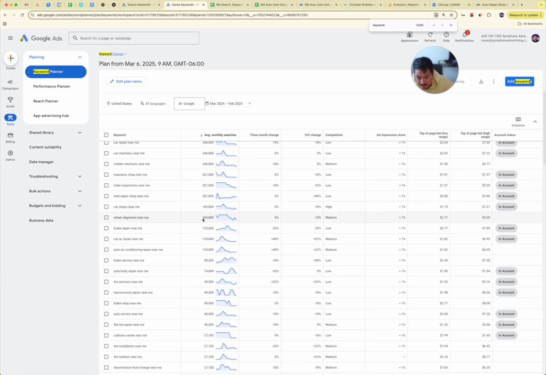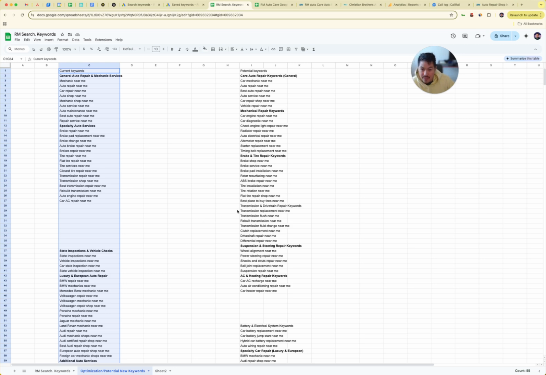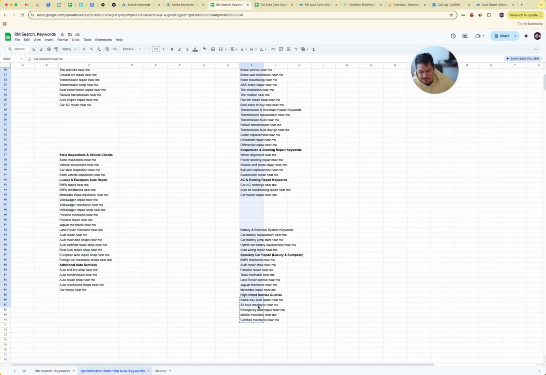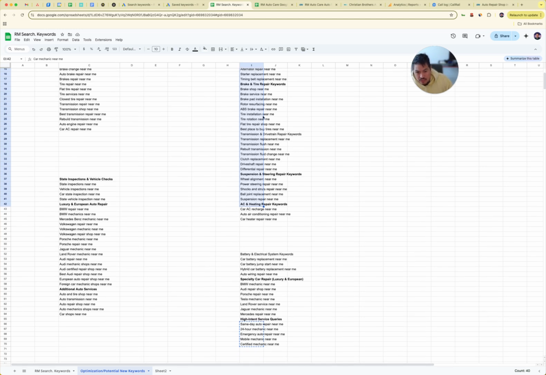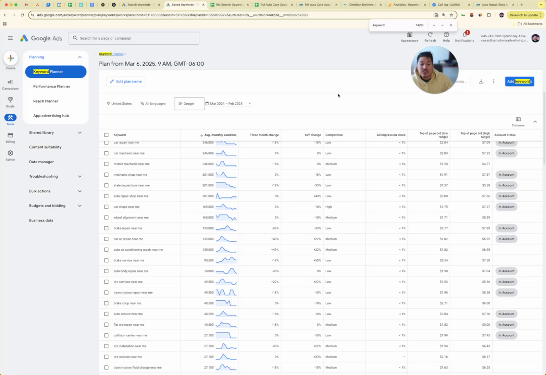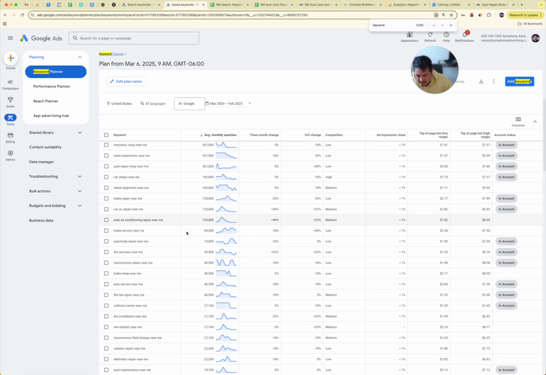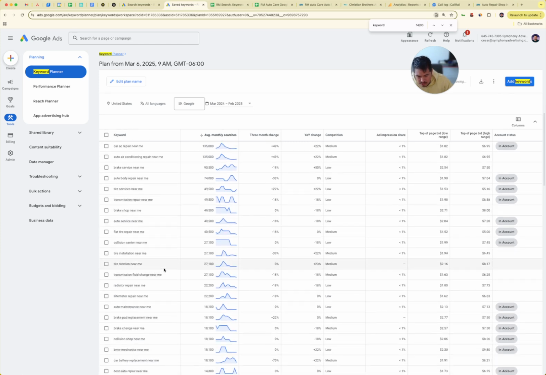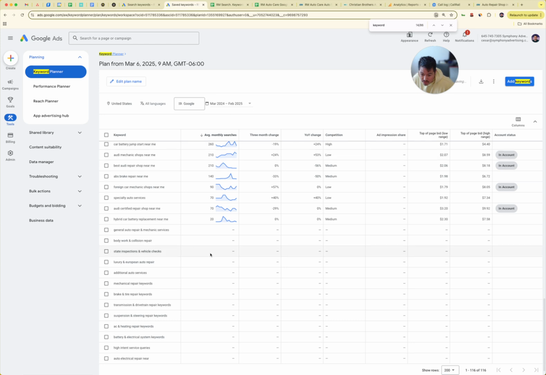Then we have this, Wheel Alignment Near Me. So these are what we have, and then these are the ones that are kind of outside, they're not services we were necessarily including. So I took all of these keywords, and these have more variations than what we had. I took all the additional keywords that we can add, and I also threw it in here. So again, if it's not in the account, that's where it's at. So wheel alignment has 165, auto air conditioner near me 135,000, and so there's quite a few keywords we can add with high search volume. And I'll send you all this. You can review the ones you think we should add, the ones we shouldn't add.